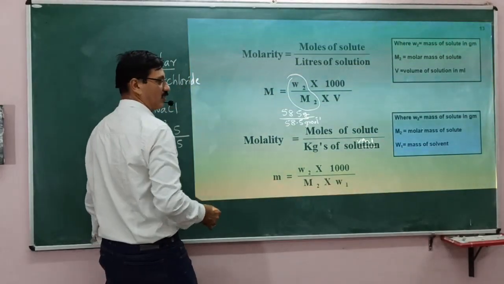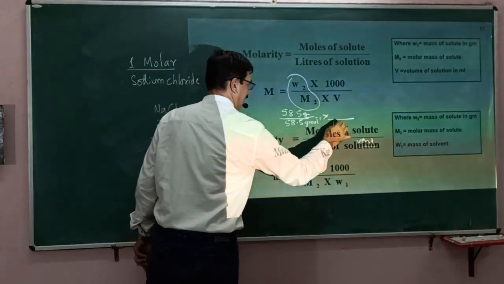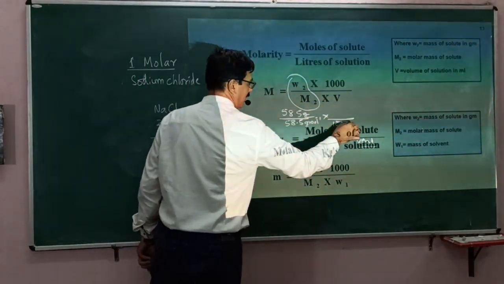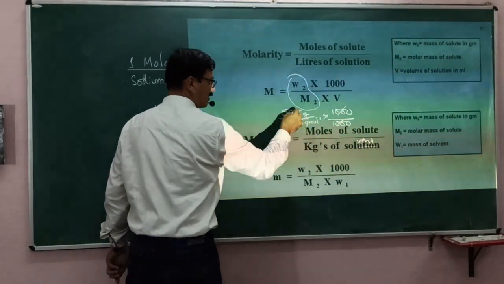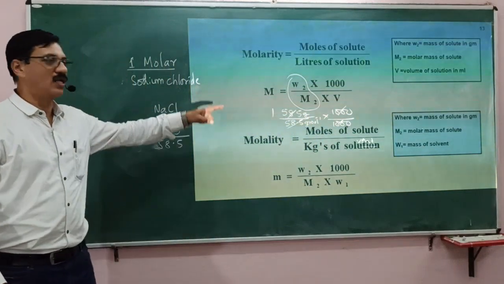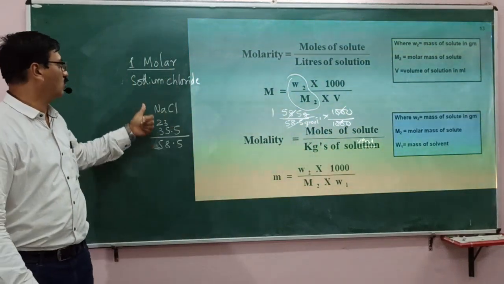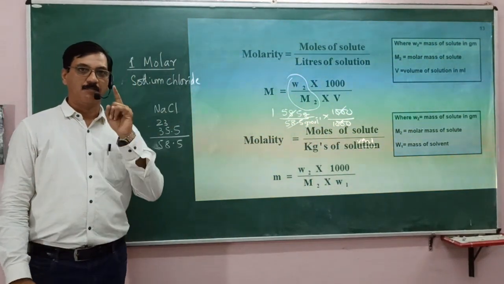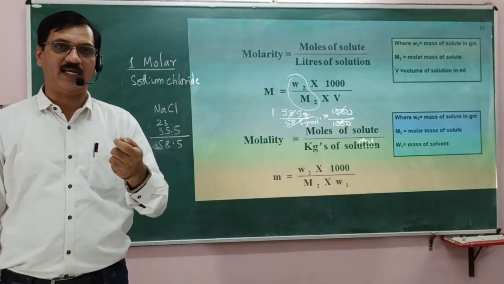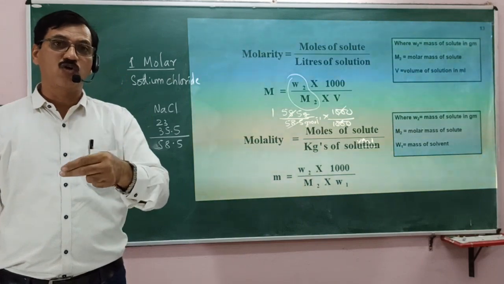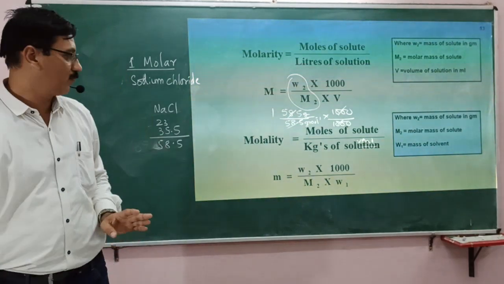In 1 liter, that means 1000 ml, and the numerator also has 1000, so everything gets cancelled. Therefore, it is a 1 molar solution. So a 1 molar solution of sodium chloride is obtained by taking 58.5 grams of sodium chloride and making a solution whose volume is 1 liter.